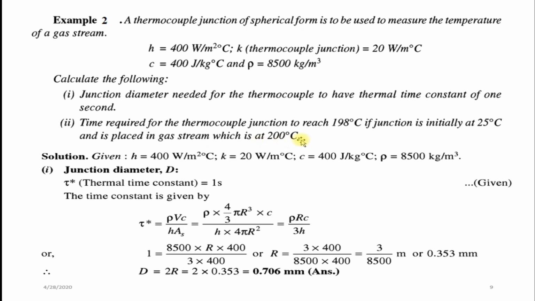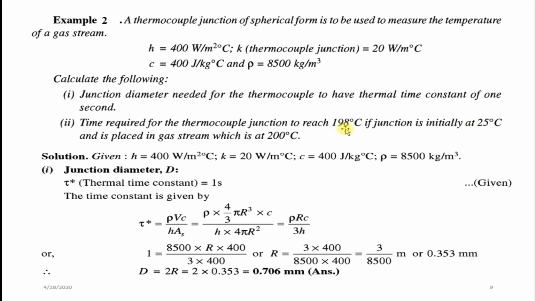It is the environment temperature. So Ta is 200 degrees Celsius, Ti is 25 degrees Celsius, T is 198 degrees Celsius.